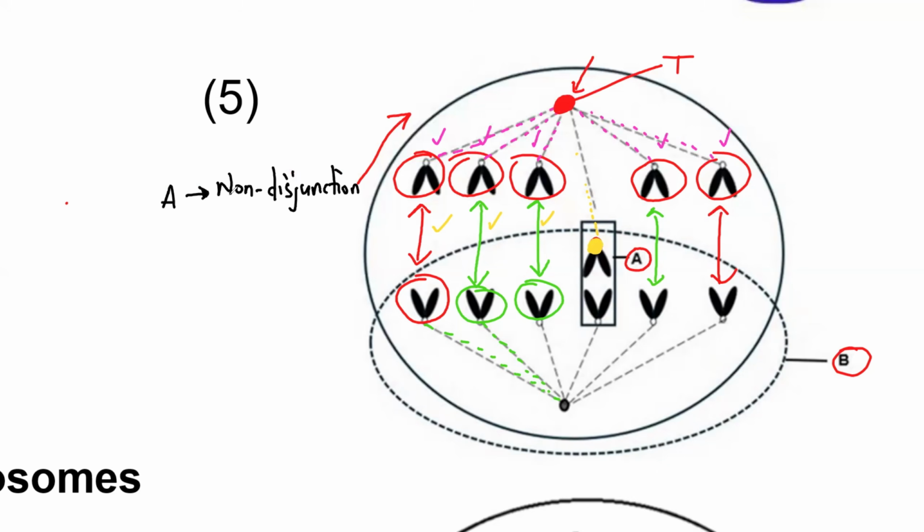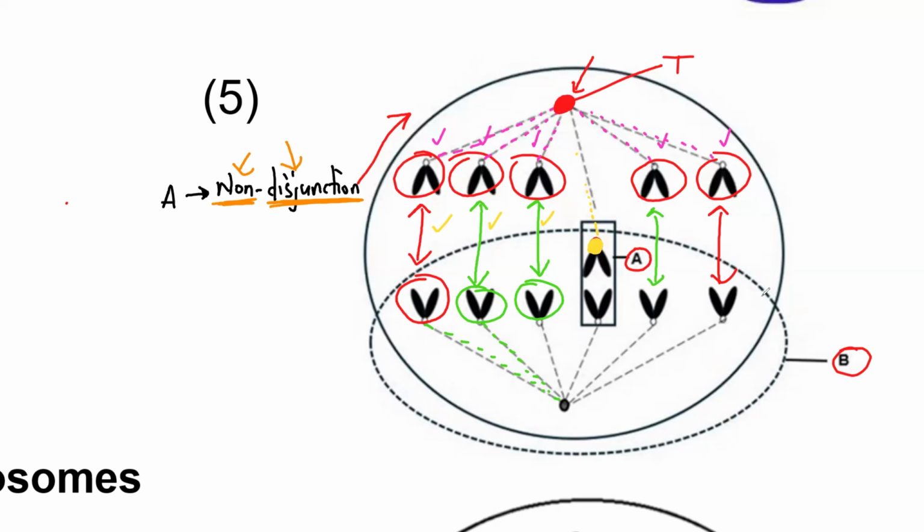Why would you say that is non-disjunction? Because the chromatids are failing to separate. That's how I defined non-disjunction to you guys. Non means they are not separating, while disjunction means separating. So basically at A, the chromatids are not separating. They refuse to separate. They refuse to go to opposite poles and form new cells. Instead, they want to just go to one cell.